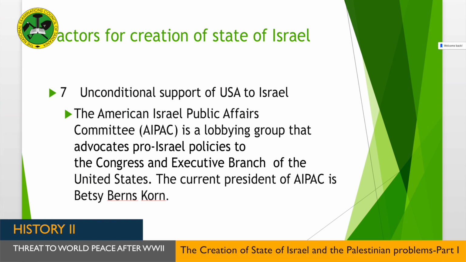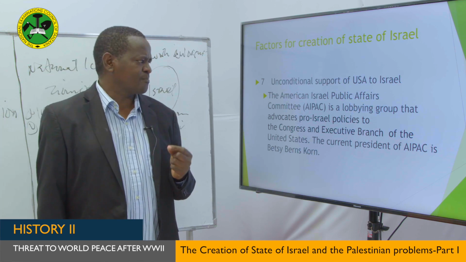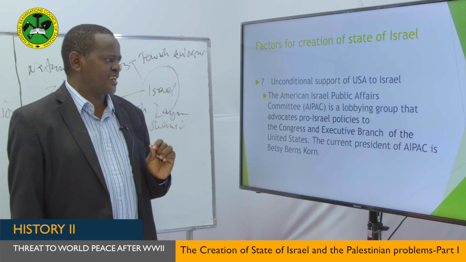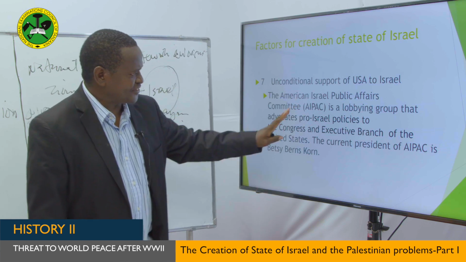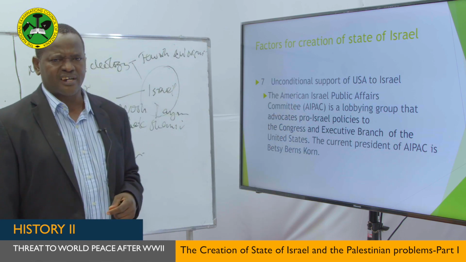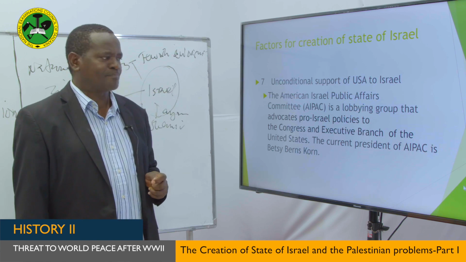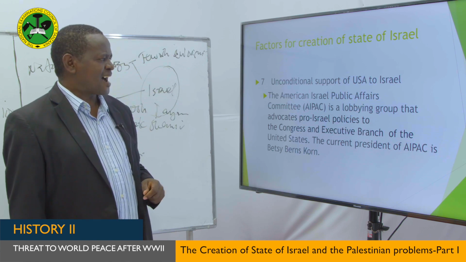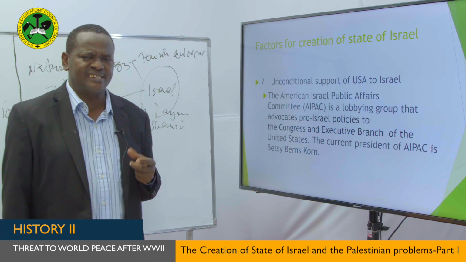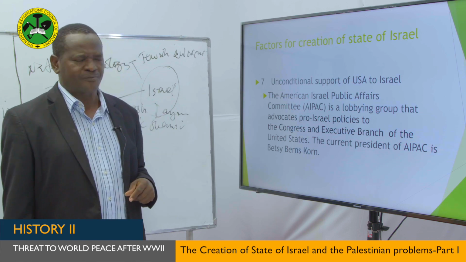This is a lobbying group that advocates for pro-Israeli policies to Congress and the executive branch, and it influences American politics so much. For that reason, ever since, the United States has been supporting Israel unconditionally. When I say unconditionally, it means they don't put any condition on their support for Israel.